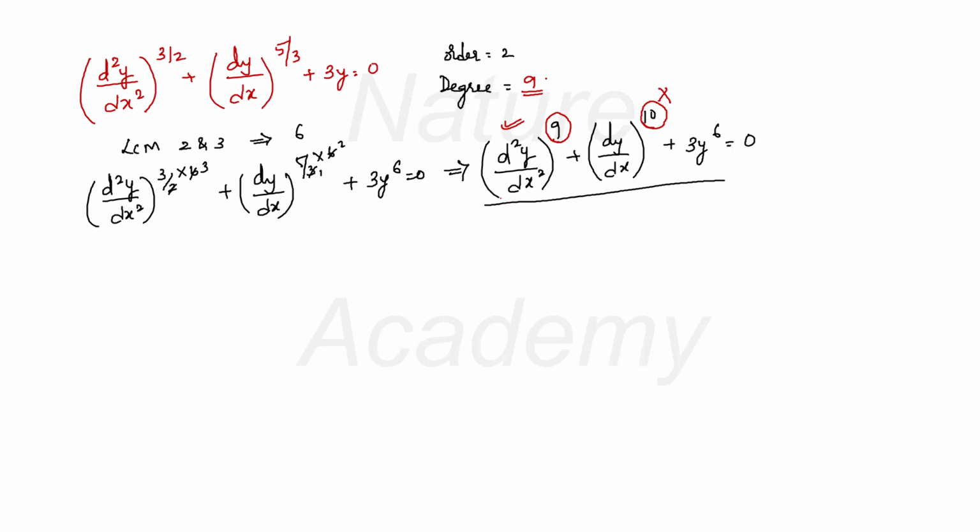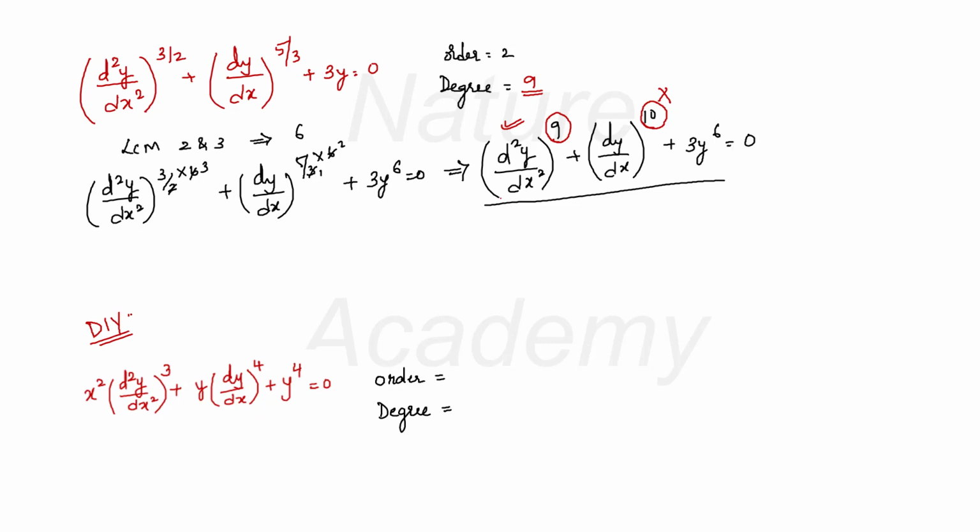Now I will give you one more example. You have to find it by yourself. This is the equation: x square into d square y by dx square whole cube plus y into dy by dx whole raised to 4 plus y raised to 4 is equals to 0. This one, take it as a do it yourself sum and find the order and degree of this differential equation